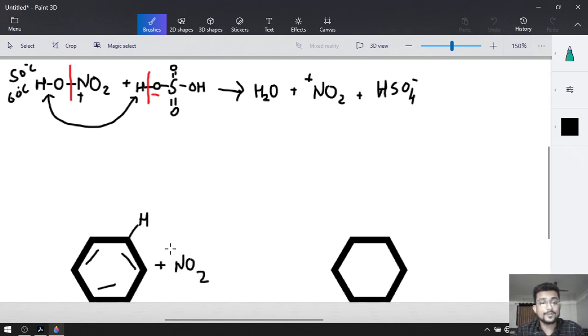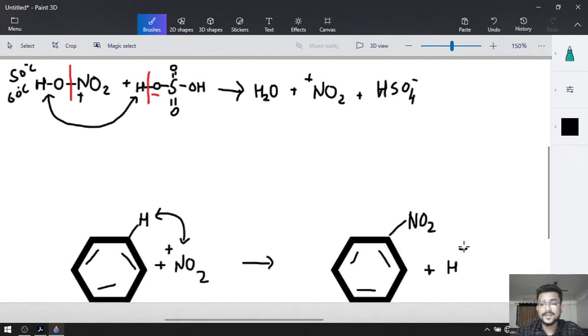Suppose this hydrogen has been replaced, so NO2 will take its place, without affecting the pi bond, and it is going to release H plus.